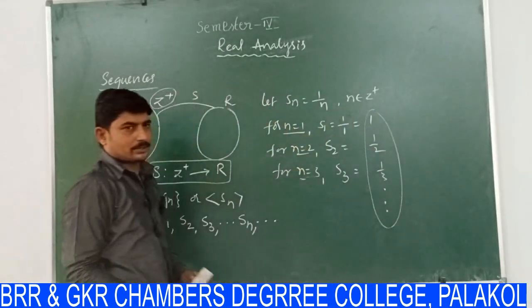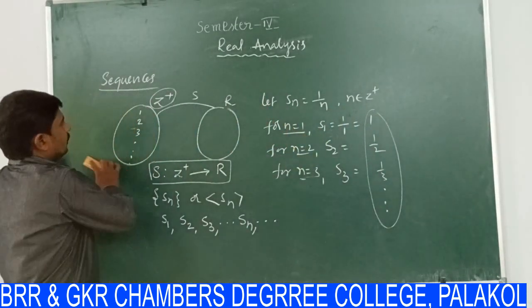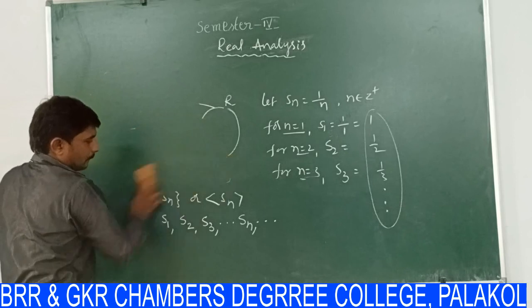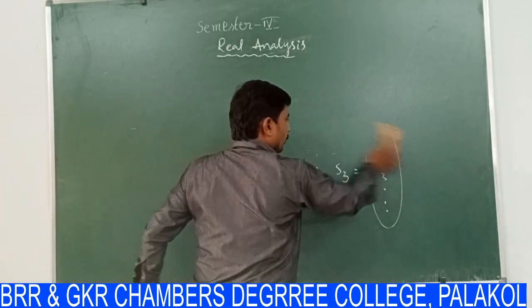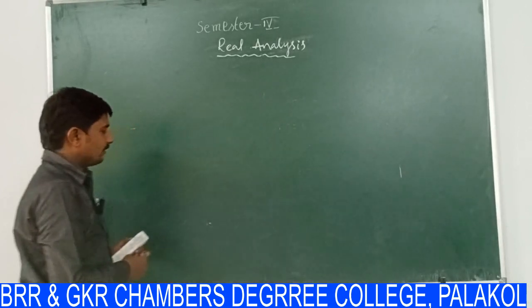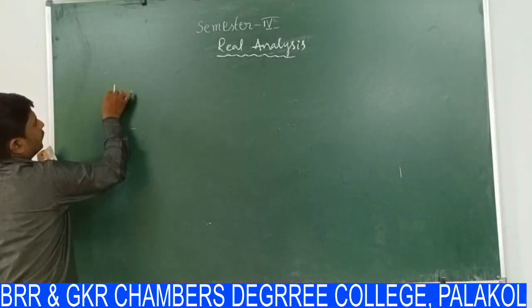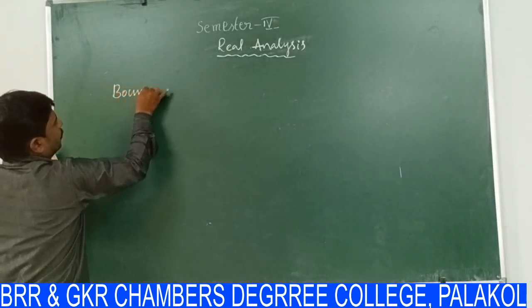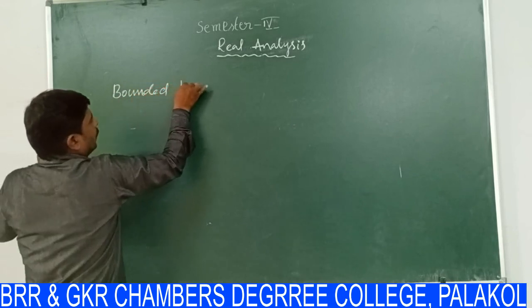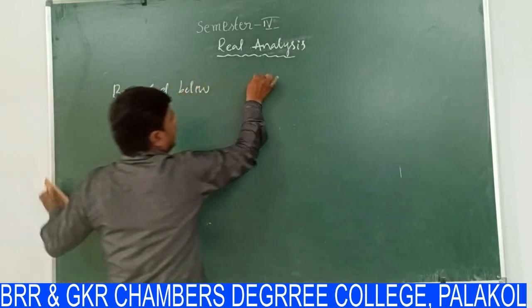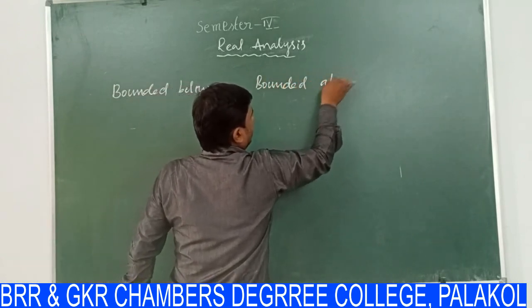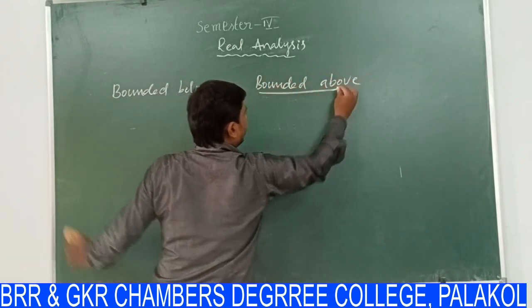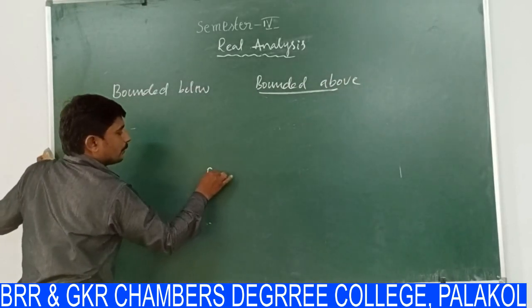It is called a sequence. And then there are other definitions in sequences: bounded below and bounded above. The first one is bounded below, the second one is bounded above, and finally we will see the definition of bounded.